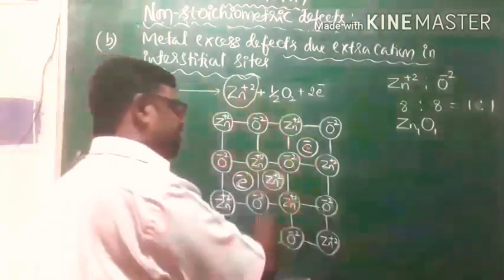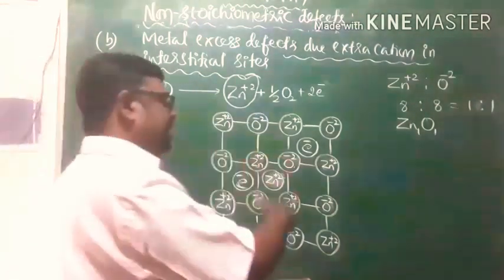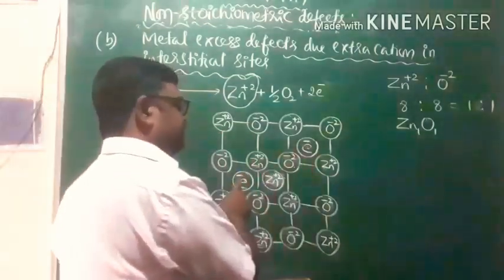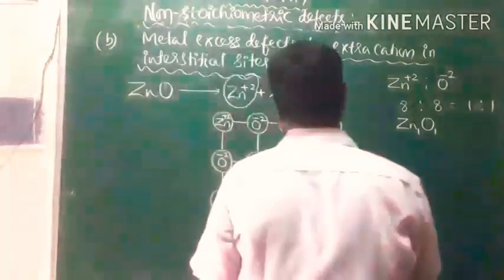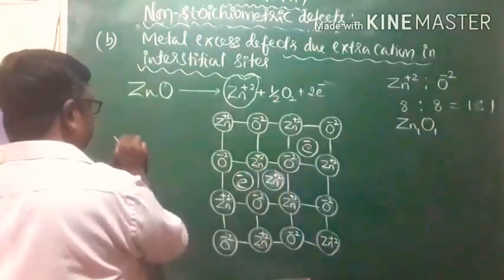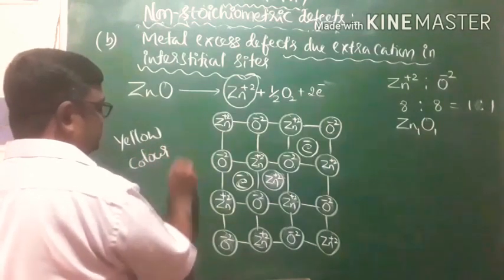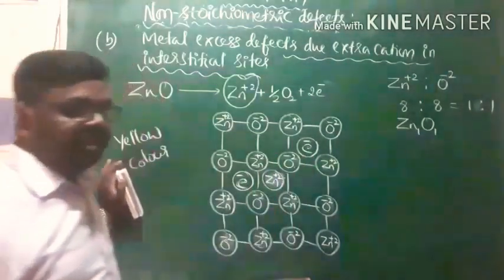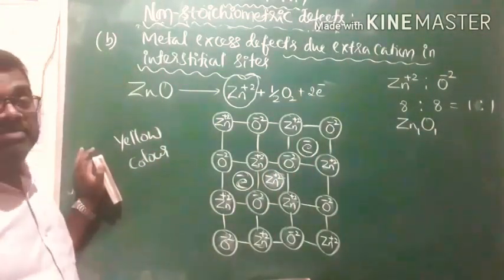Once free electrons are available in the crystal lattice, electrical conductivity increases, paramagnetic property also increases, and due to the presence of these free electrons, which we call F centers, zinc oxide becomes yellow. That is, zinc oxide acquires yellow color due to the presence of these unpaired electrons. As you know, these 2 electrons will constitute F centers. They impart color to the zinc oxide and zinc oxide becomes yellow.